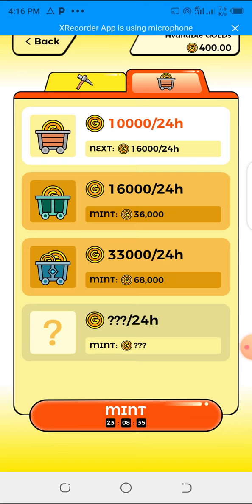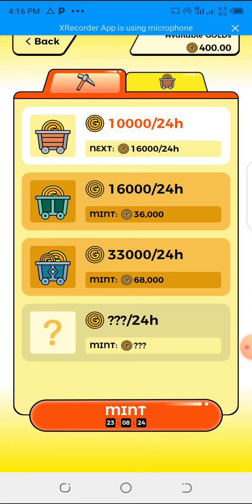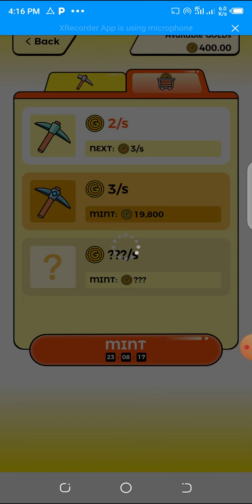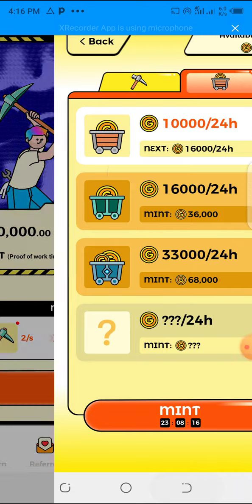The next one will be 36,000. That's how it keeps going. It keeps going. So in the next 24 hours, I'll be able to mine 16,000 worth of this. That's my level 2 now. Okay, in level 2, you can see that. All right, let's go back.